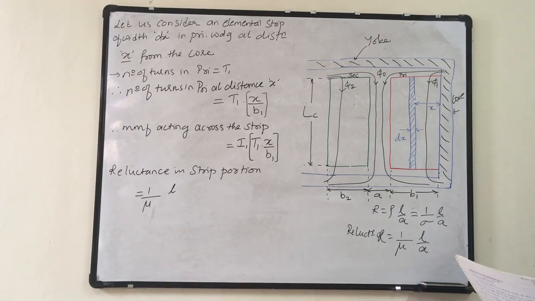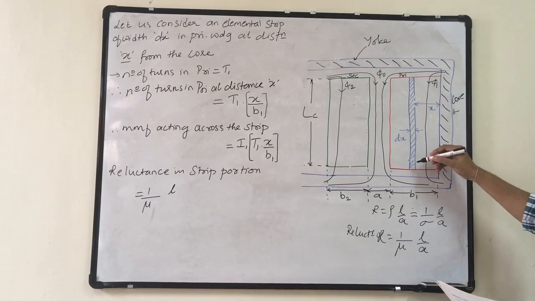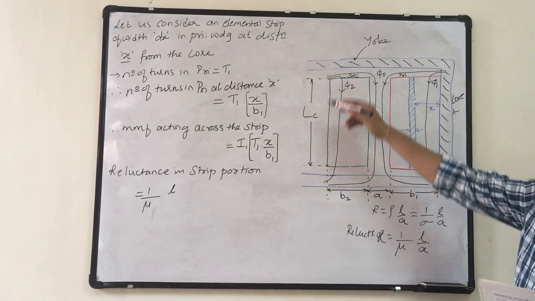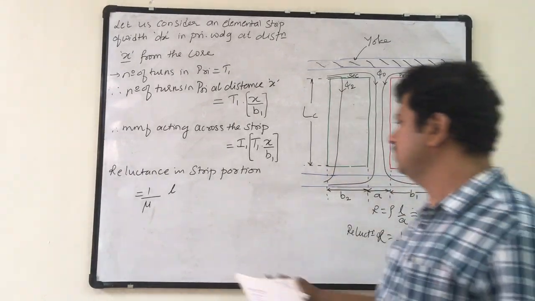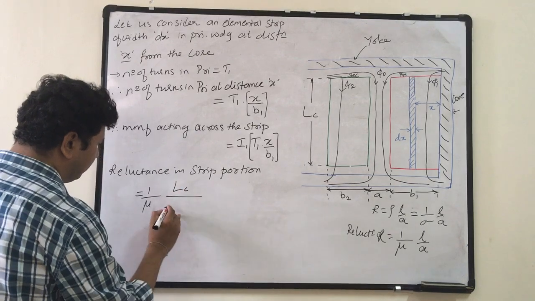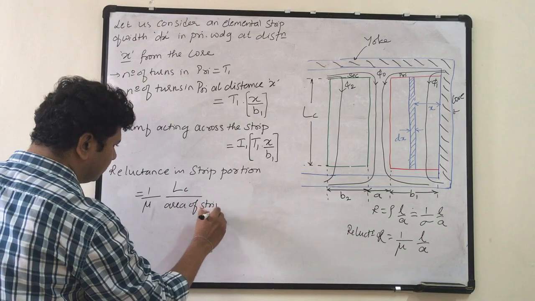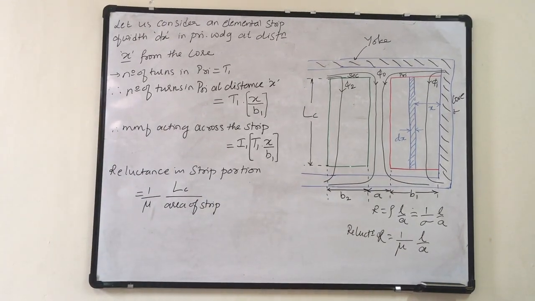Length of the strip is nothing but the axial length of the coil, LC. So this will be LC divided by the area of strip.